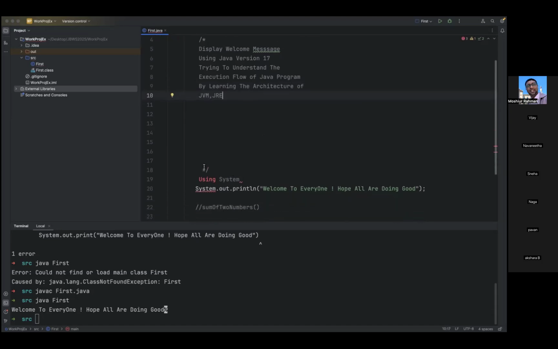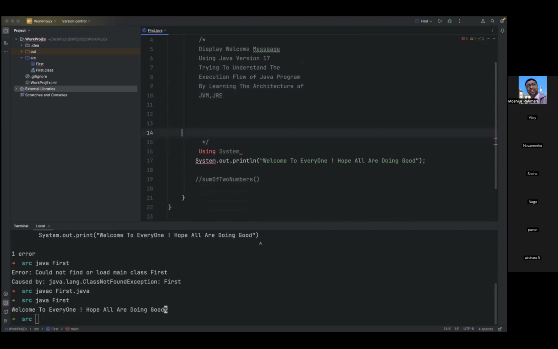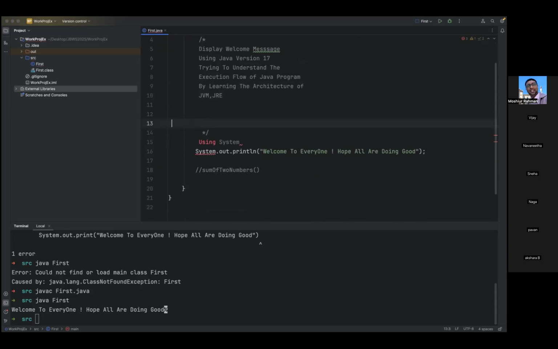You see, we don't see any error. So this is a multi-line comment. You can use multi-line comments for multiple steps to give more description of your program.